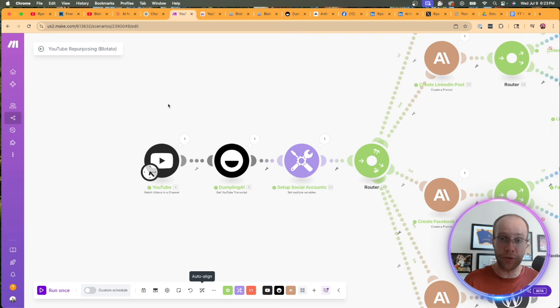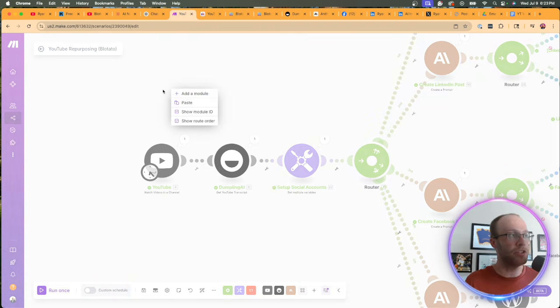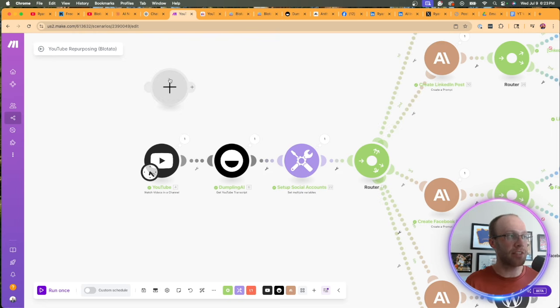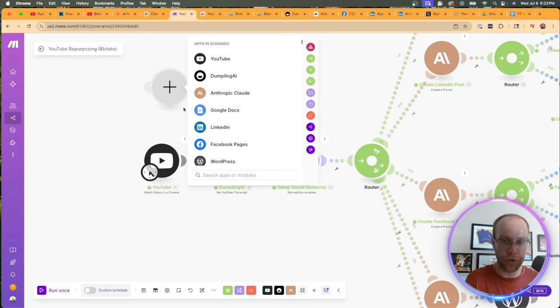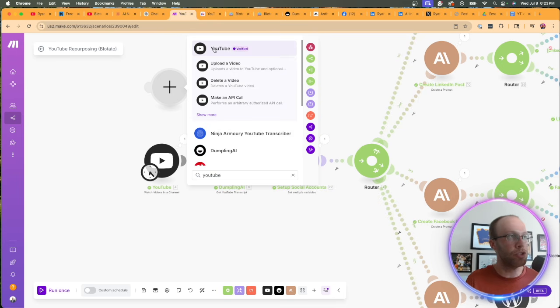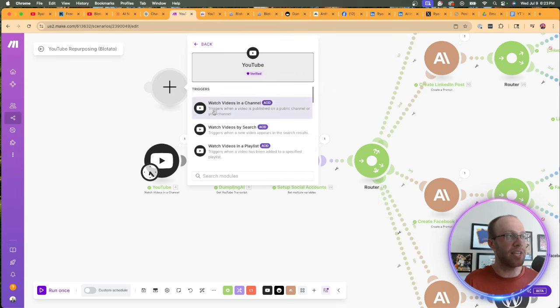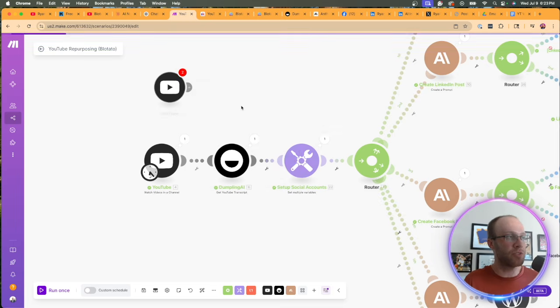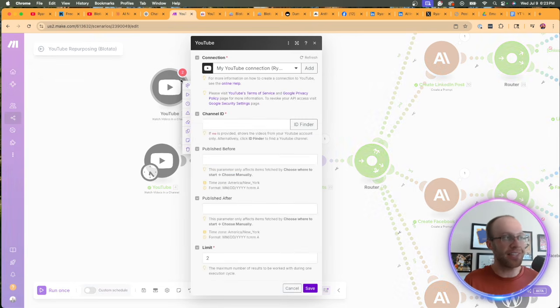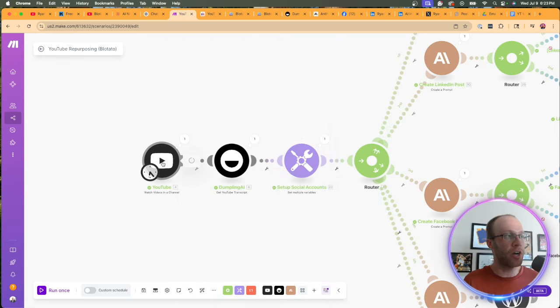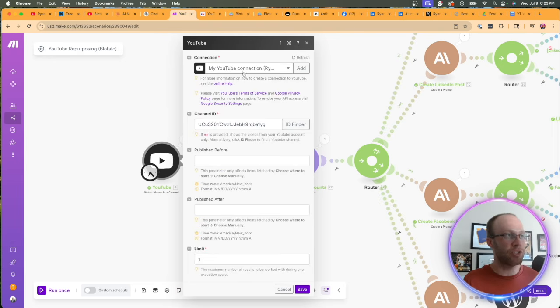So to find this or to find any module, all you would do is click add a module, click this little box right here, click this circle right here, and you would type in YouTube. And here's the YouTube module right here. And what we would want is watch videos in a channel. Now, I'm not going to set this up because I already have one right here, but what you would do is first establish a connection to your YouTube account, which I've done right here. And then you would need a channel ID.